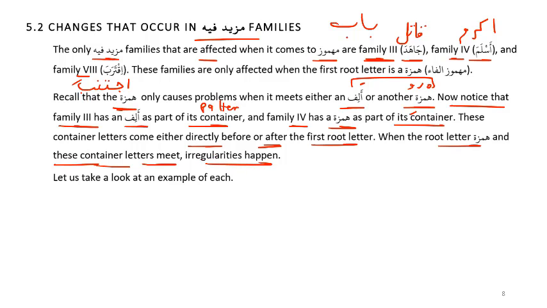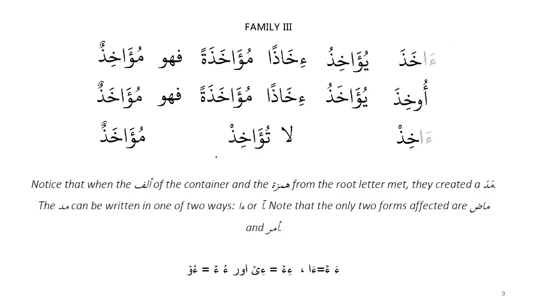So we are going to look at examples of each of these. So let's take family 3. Do you remember what family 3 was? So this was like qatala, yuqatilu, and then you can have either qitalan or muqatalatan.